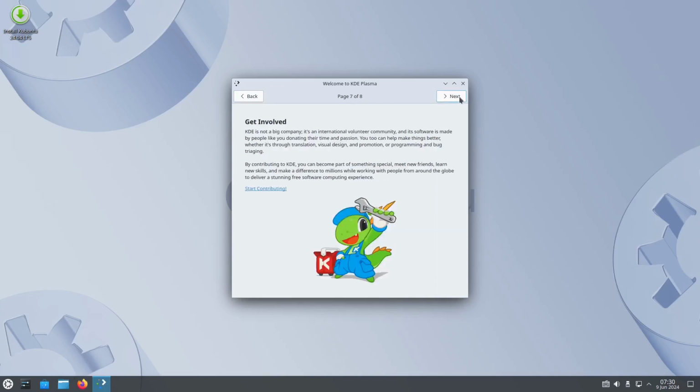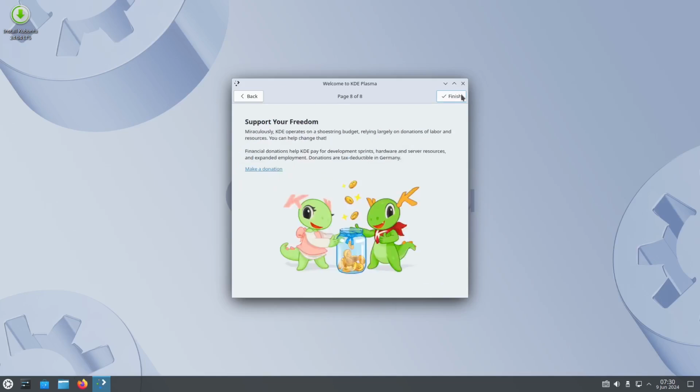This is not a big company, but it is worldwide, and it is one of the popular Linux desktop operating systems and desktop environments. And this is the last page, freedom. We support it in all of our development. It is open source. You just pay whatever you want for the donation, whatever you are capable of, so there is no fixed amount. You just donate, not like Microsoft or Apple computers, which insist without any exit.